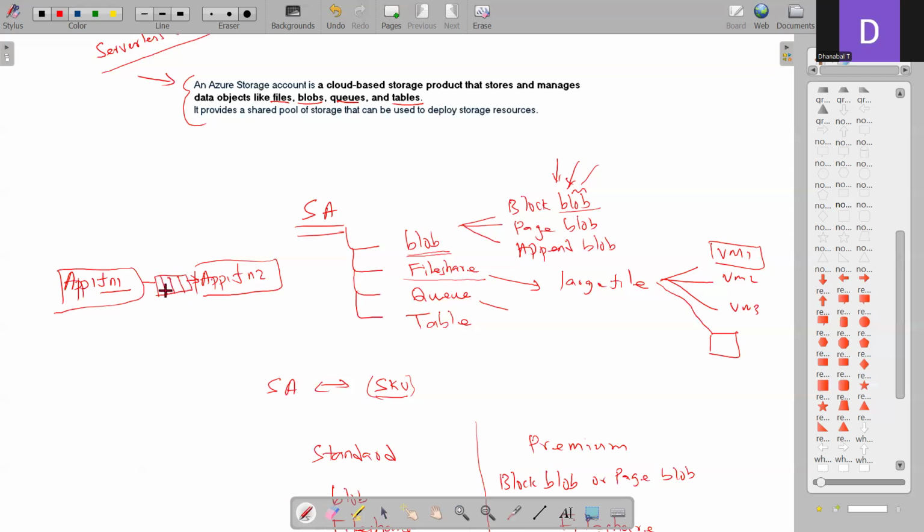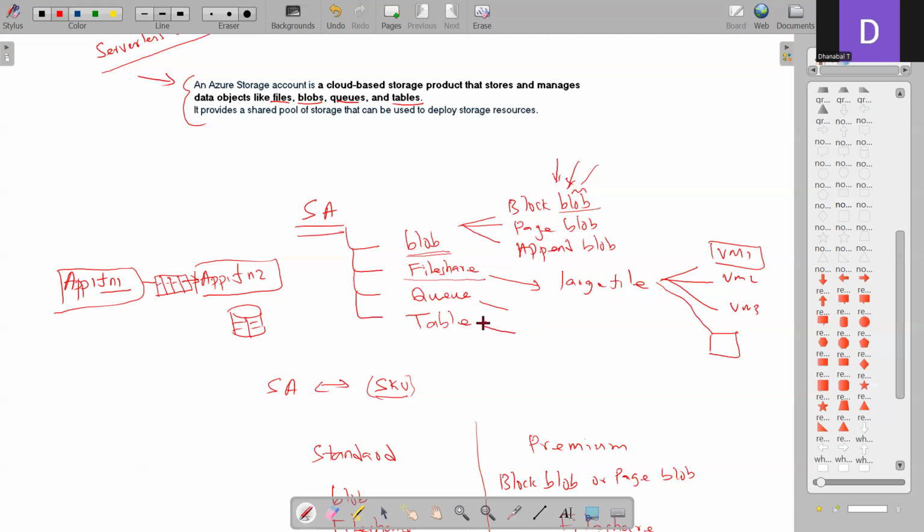So what happens here? The queue is a data structure. This function can keep on adding the data in the queue, and this function can receive the data. Maybe it can put it in the database, or it can process it and then later add it to another storage account. So there are multiple use cases with the queue.